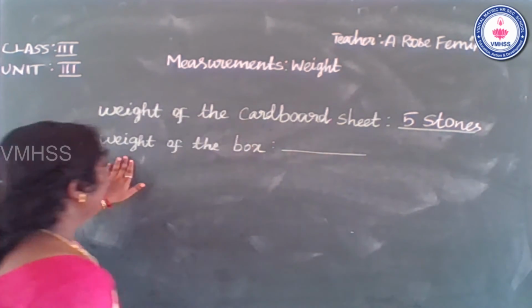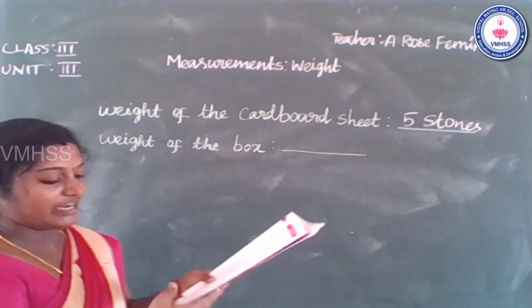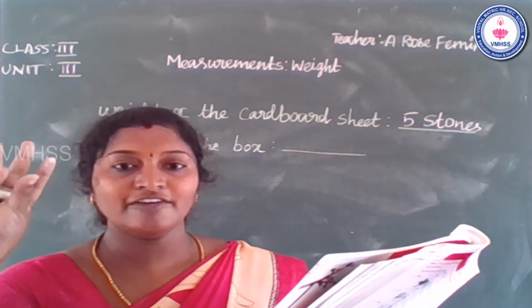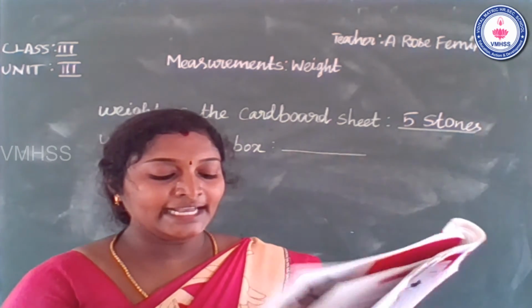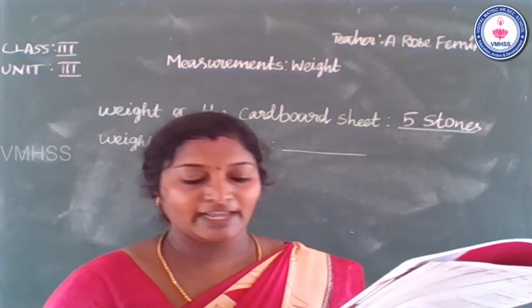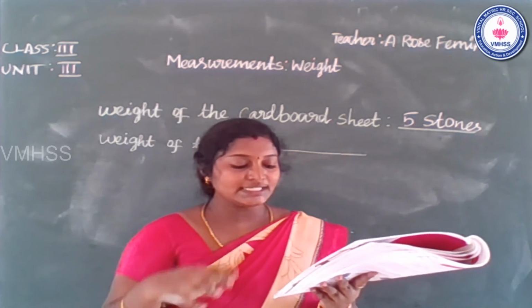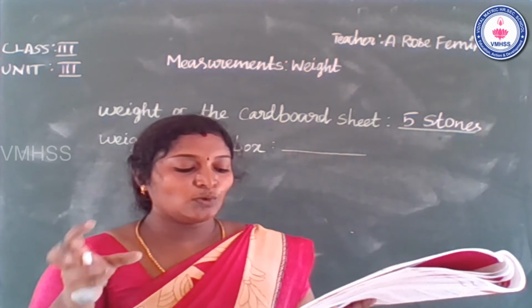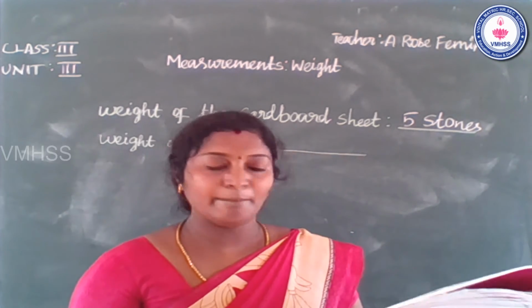So second one, weight of the box. See the question. A sheet of cardboard weighs 5 stones. It is made into a box. 10 stones are packed in it. So the question is, what is the total weight of the package?